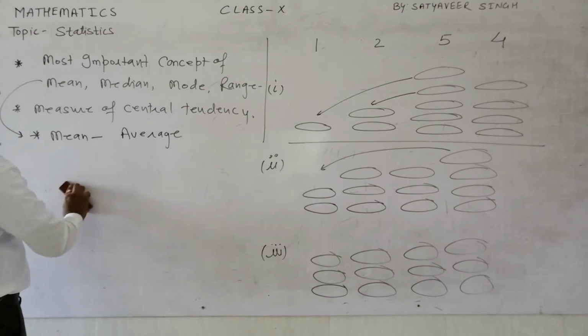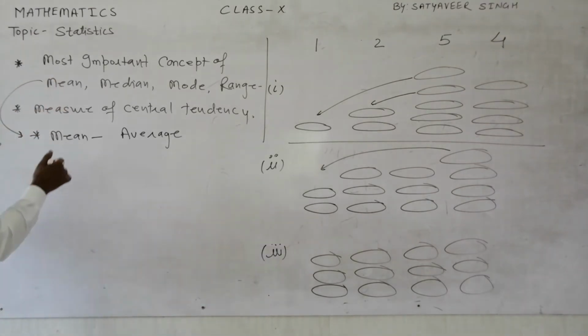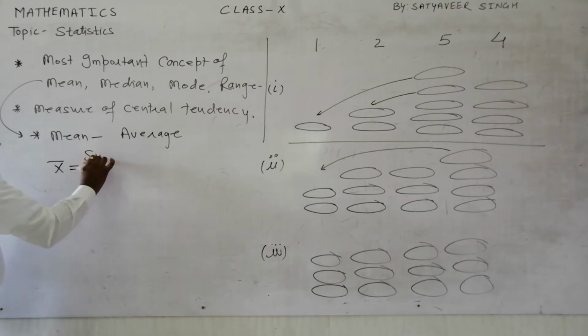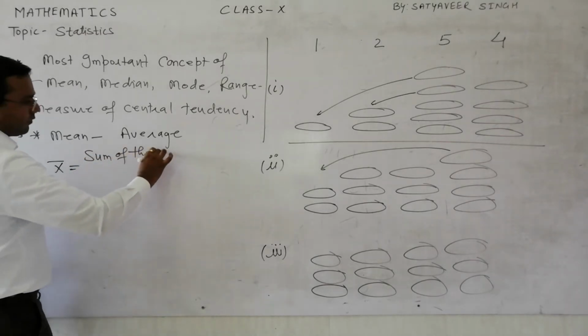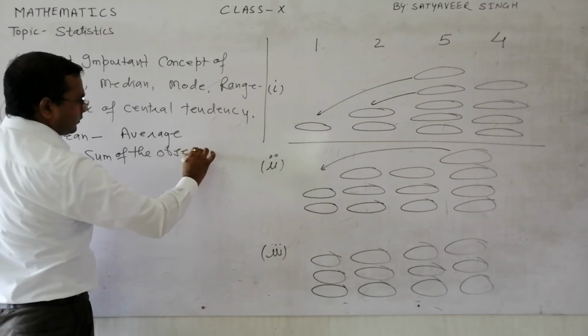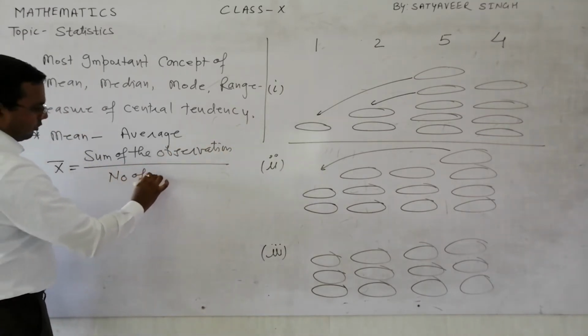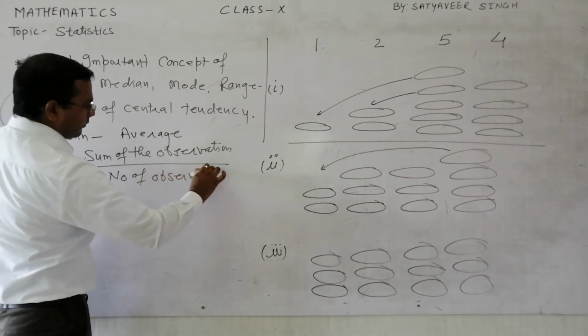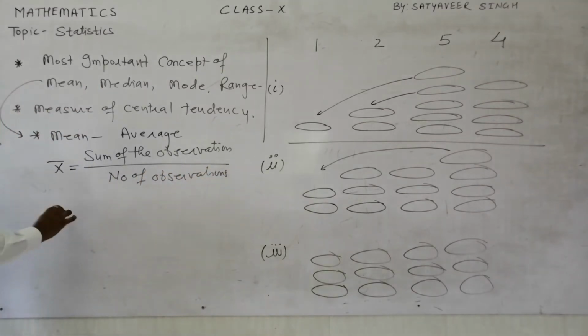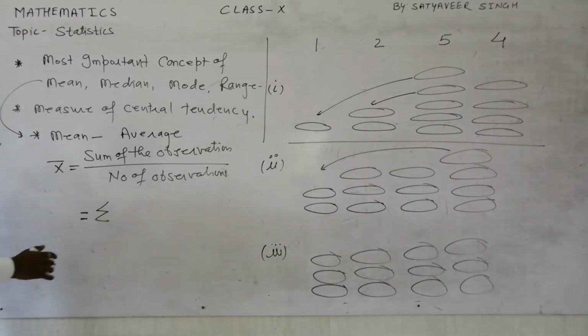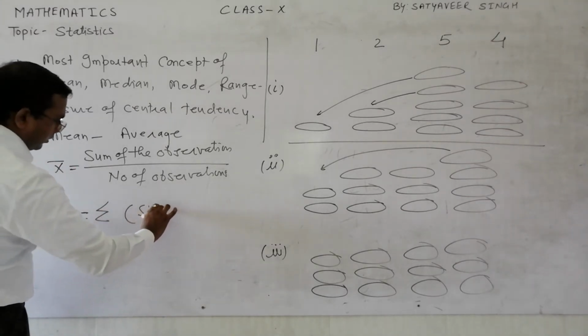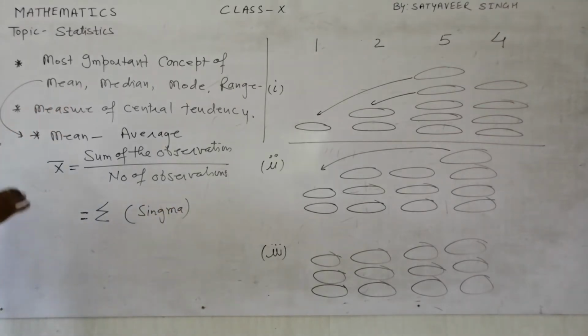In the previous classes you definitely used this formula: mean is equal to the sum of the observations divided by the number of observations. So sum we basically represent by this Greek letter. It represents the sum of the data, and the name of this symbol is sigma.